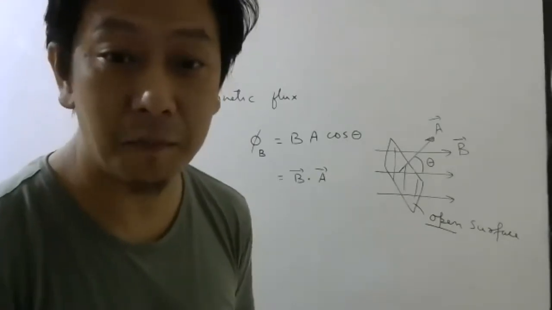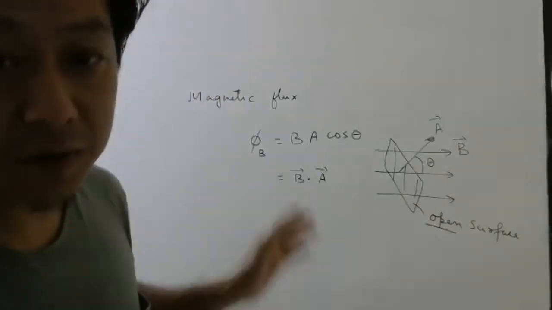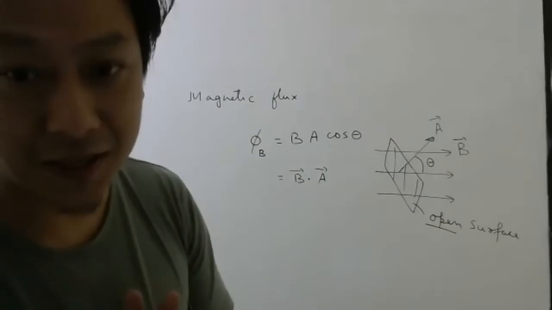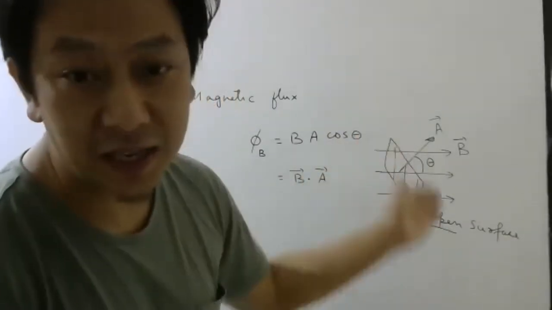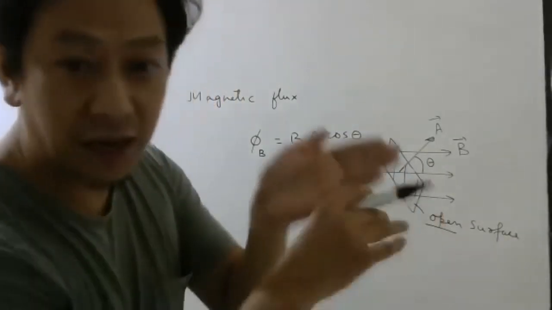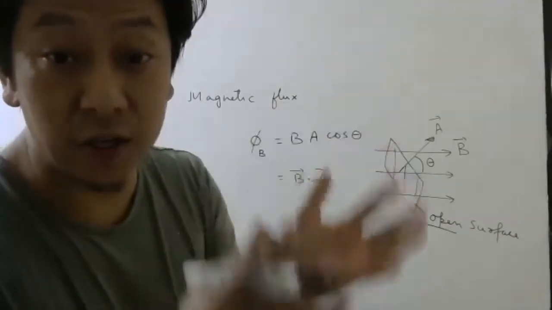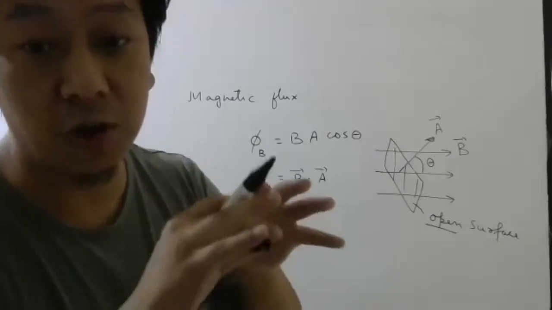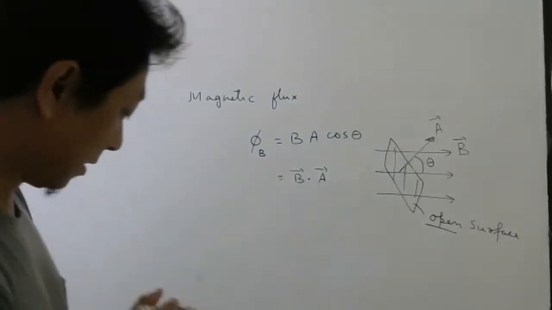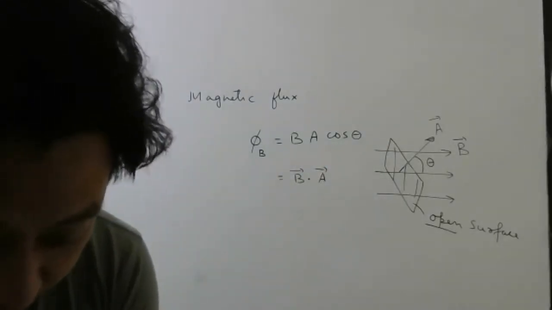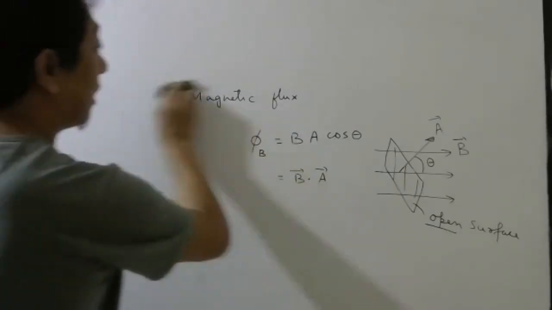Gauss law in magnetism. So please remember, whenever you calculate magnetic flux, it has to be open surface like this, open surface, okay, like a rectangle, circle, like that, but not a sphere, not a cube, not a cylinder. It should not be a closed surface. So this is something we should remember. Then